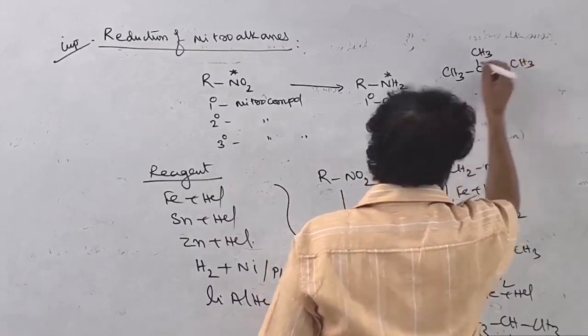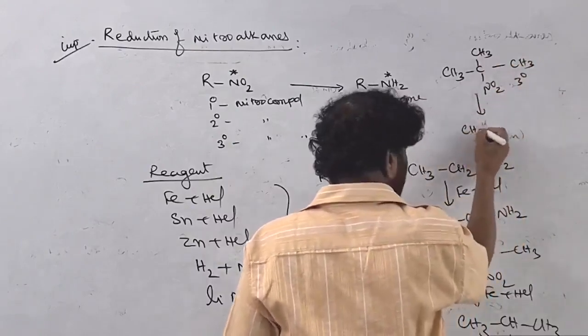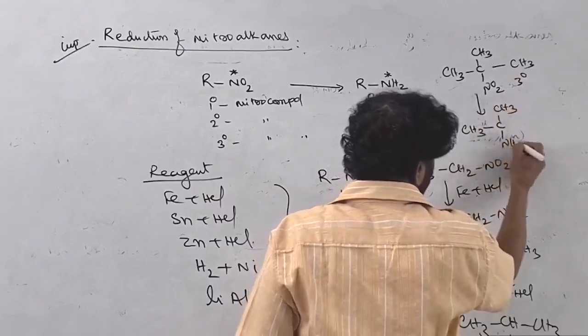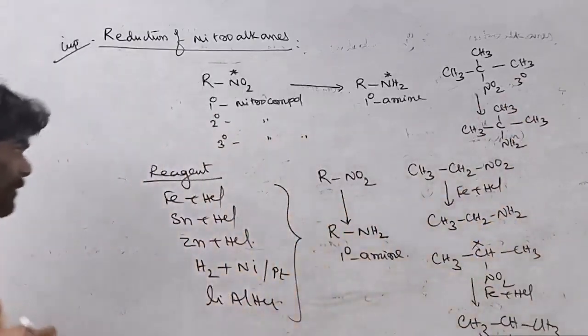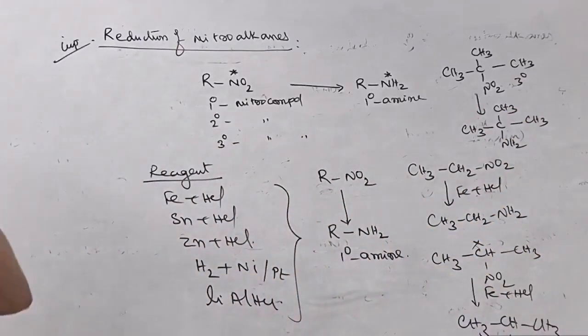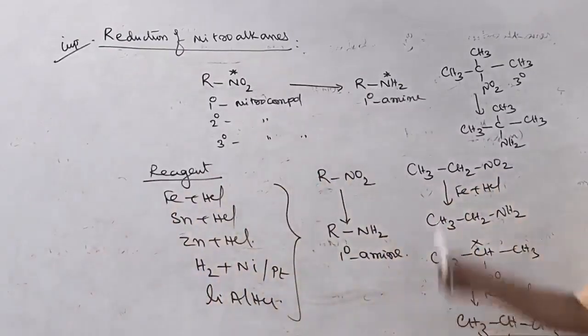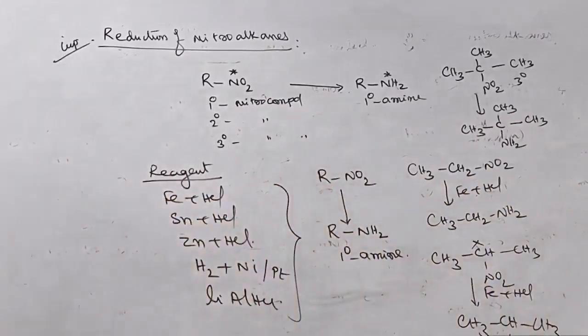Tertiary nitro compound, 3 degree nitro compound. But when subjected to reduction with any one of these reagents, it is converted into NH2, CH3: 2-methyl-2-aminopropane, that is, tertiary butyl amine is formed. So only primary amine preparation is convenient by this method. The other amines, secondary and tertiary, cannot be prepared this way.